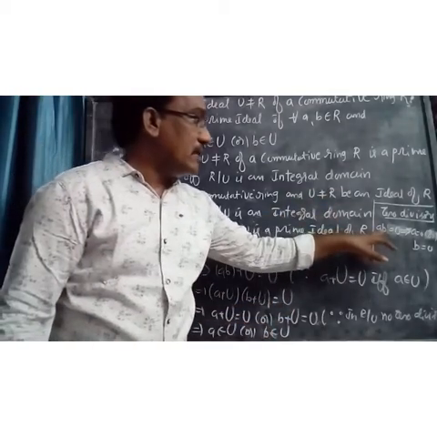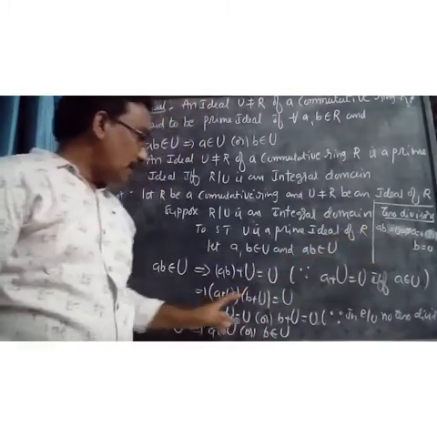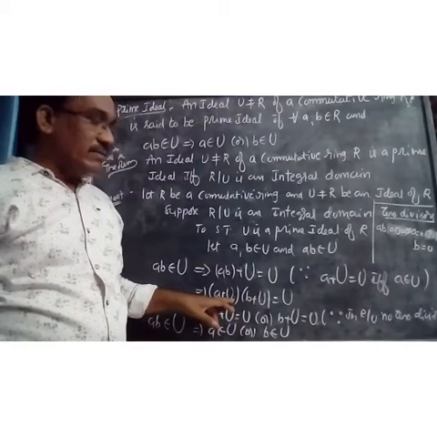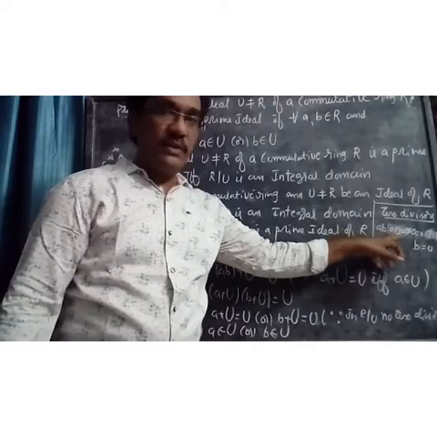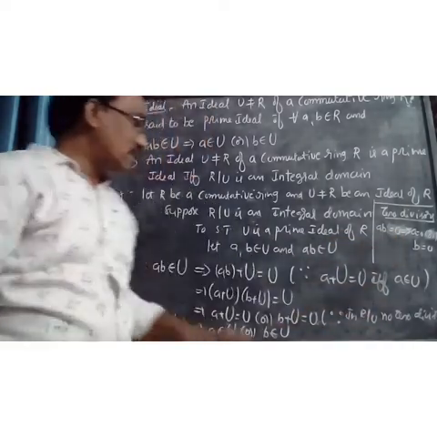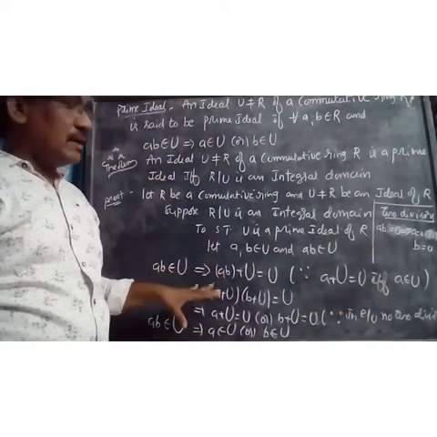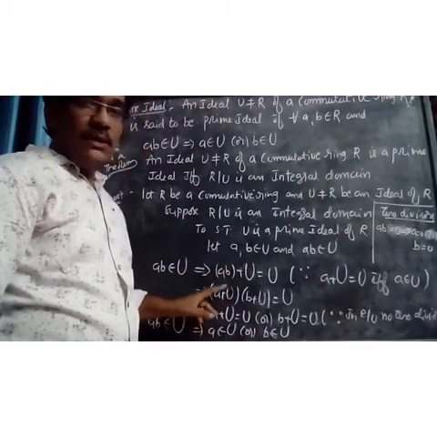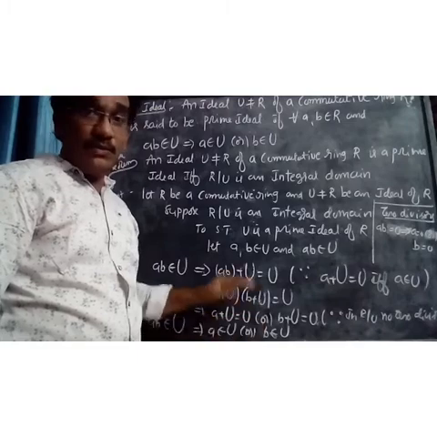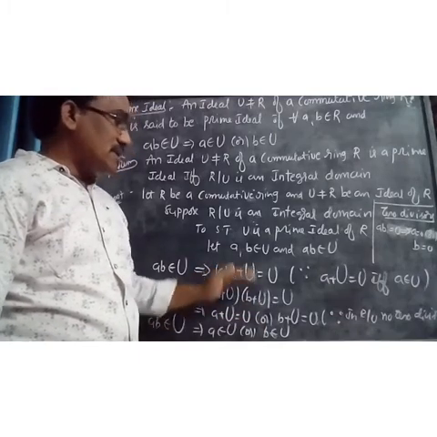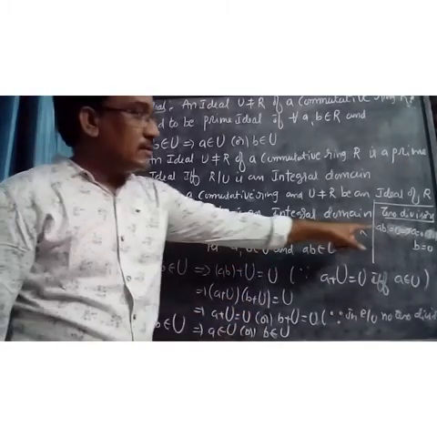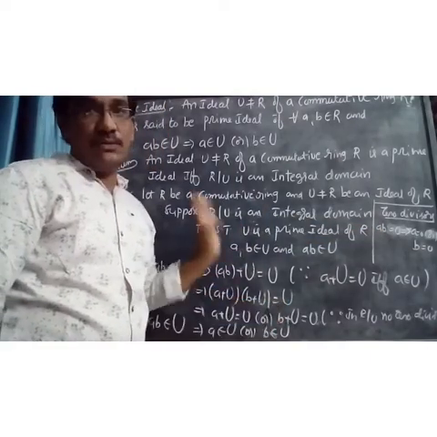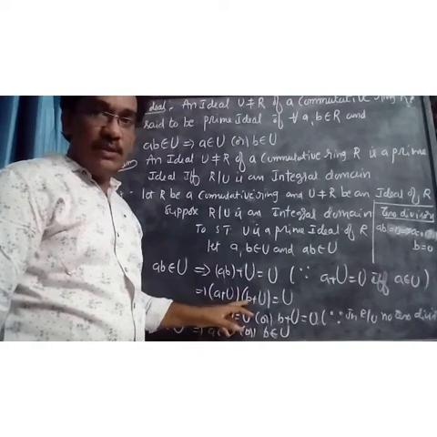In R, we take a. In R by U, we take a plus U. That's why this is the zero divisor condition in R by U, and that is the zero divisor condition in R. So there is a difference between R and R by U: in R, a, b, c are elements, while in R by U, a plus U, b plus U, c plus U are cosets. In R, the zero element is 0. Sorry, in R by U, the zero element is U.